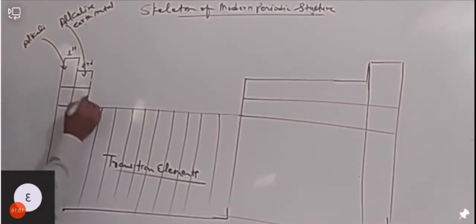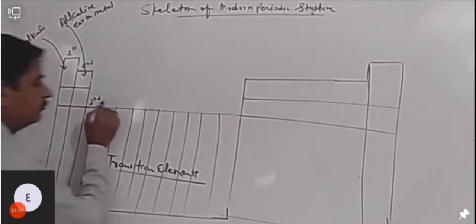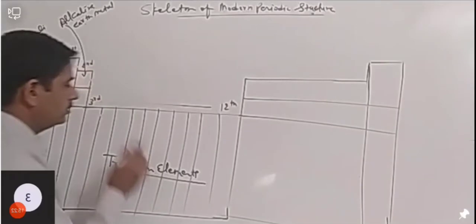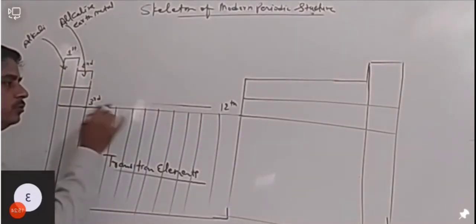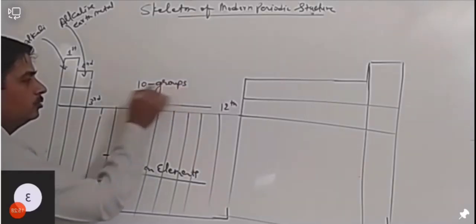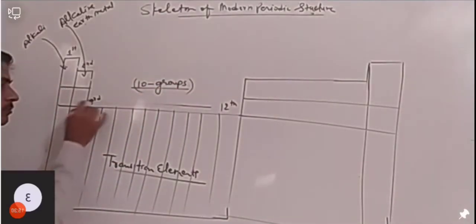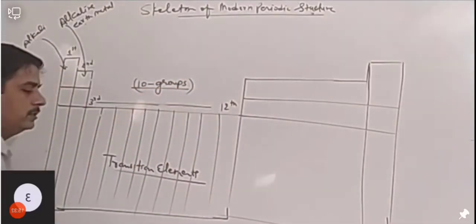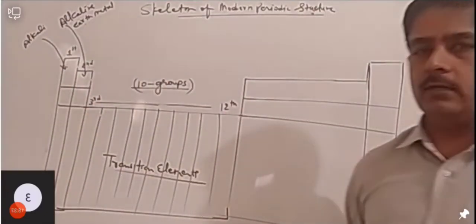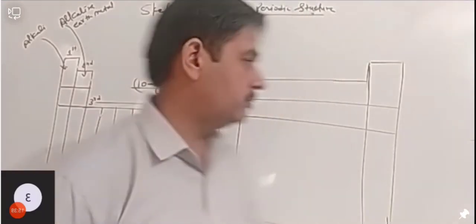Okay, from third to 12th group. If we count third to 12th, we have a total of 10 groups, and these elements are called transition elements. Okay, and when we move next, let's see.